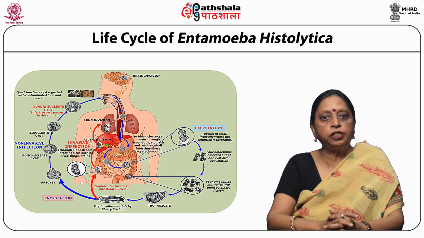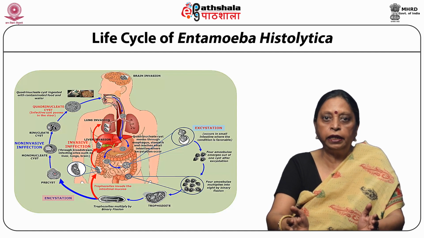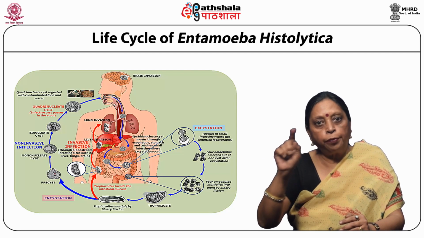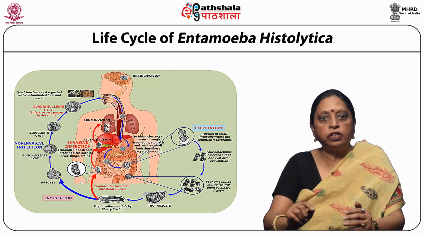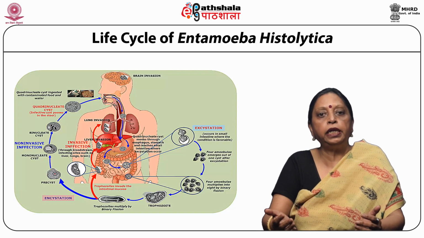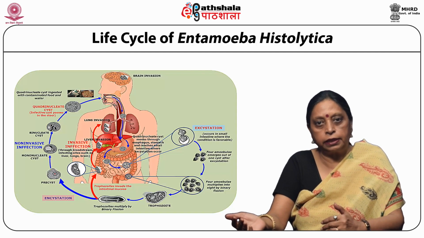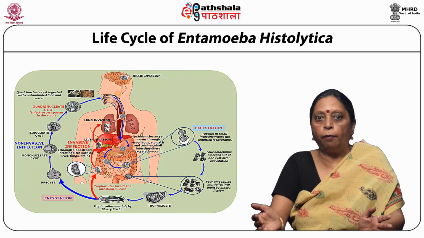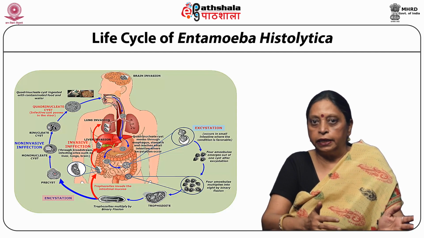Now, when the conditions become unfavorable for the trophozoites in the lumen of the large intestine, they start to develop a cyst wall. So, a precyst is first formed, which soon becomes a uninucleate immature cyst. The nucleus within the cyst divides to form a binucleate cyst.